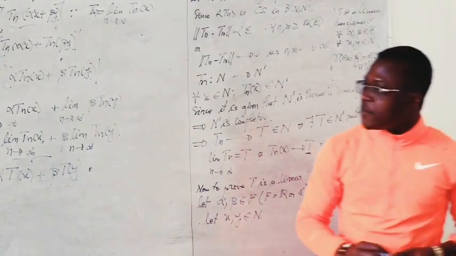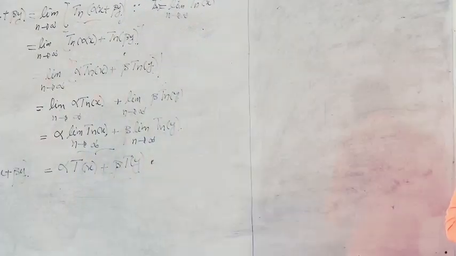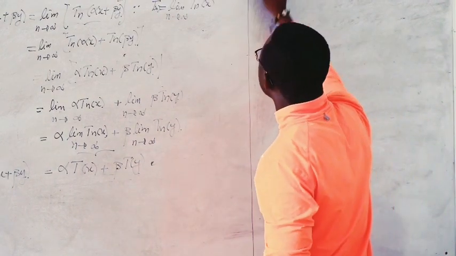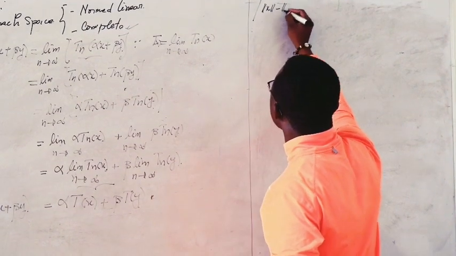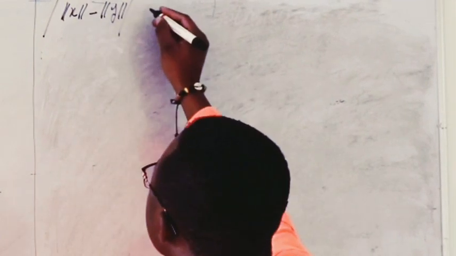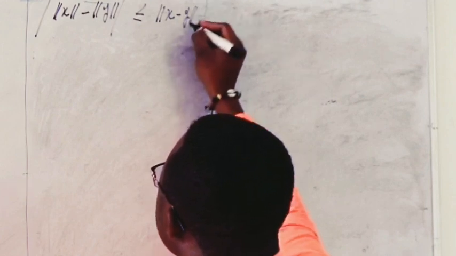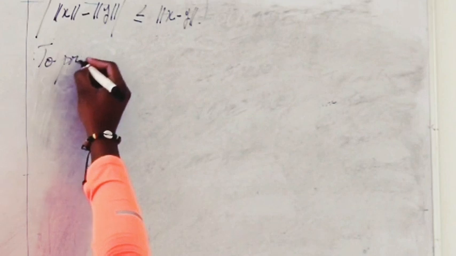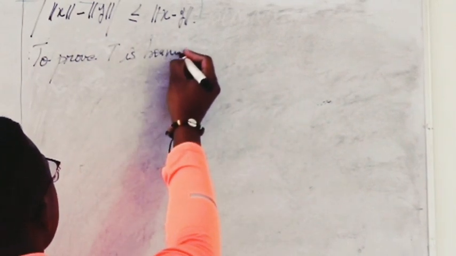Now, we have to prove that this T is bounded. To prove T is bounded, we know that the absolute value of norm of x minus norm of y is always less than or equal to norm of x minus y. We shall use this.